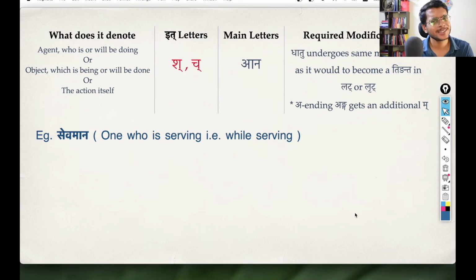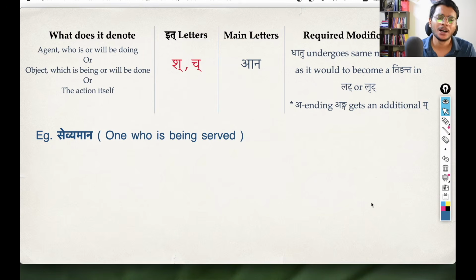Okay, so I hope all these examples are getting even more clear, because we have already gone through these mechanisms of creating tinganta in the shatra pratyay. I hope all these examples are a lot easier than what we had before. Now you see this pratipadika sevyamana. What we saw earlier was sevamana. Here it is sevyamana, and see, the meaning is also different: one who is being served.